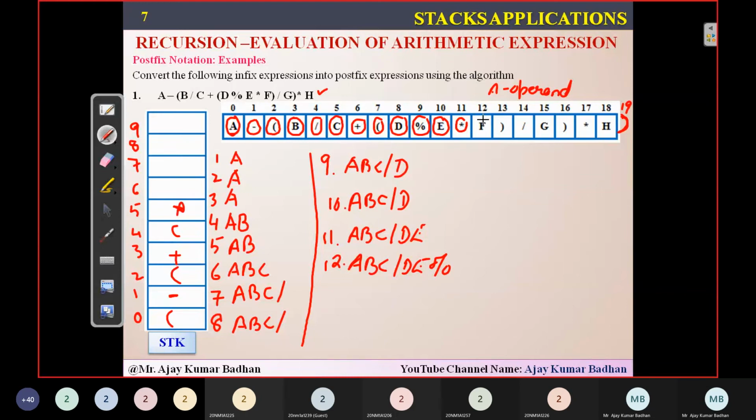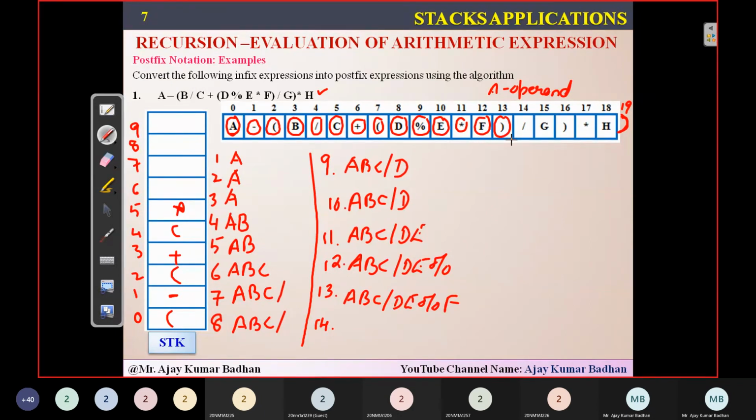And after that, the 13th iteration, what is the value I got here? F. So obviously you people can write A, B, C slash D, E percentage F. And then you are coming to the next iteration, that is the 14th iteration. In the 14th iteration, what is the element you got here?